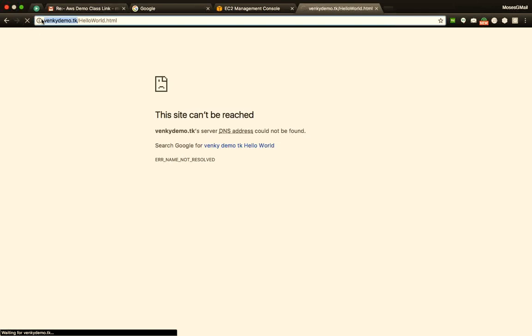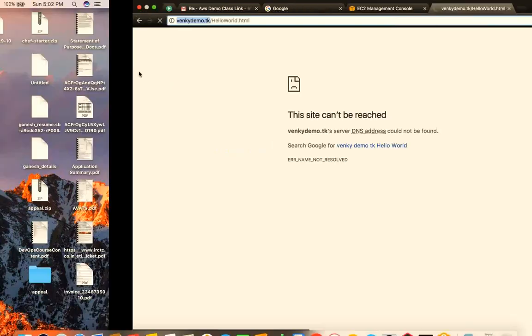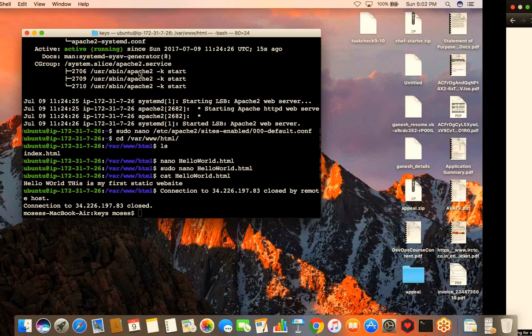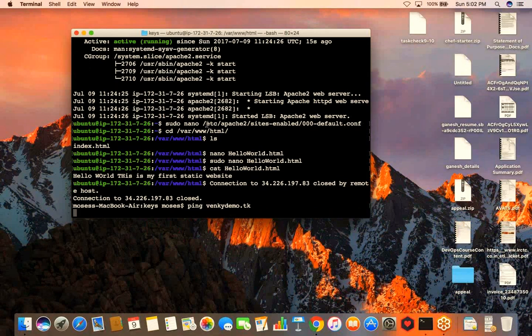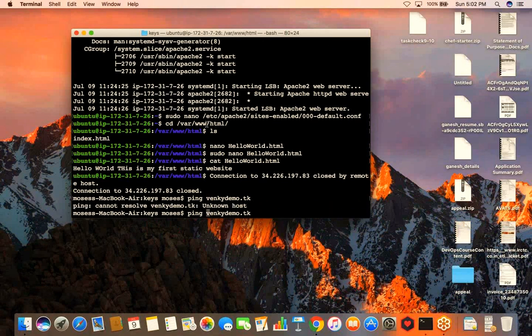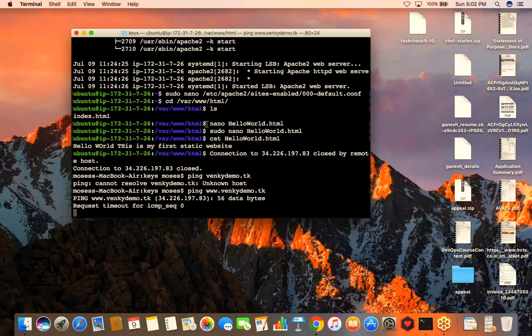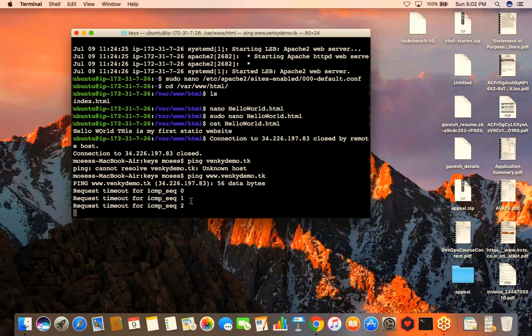So let's go ahead and try pinging this and see what it resolves to. I can just say ping. No, it has not been populated yet. Yeah, my domain has been populated.